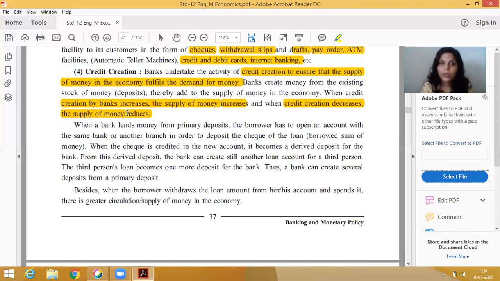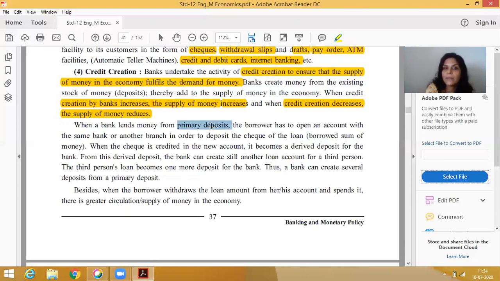Listen carefully. Next, I'm saying that CRR and money supply have an inverse relationship. When the bank lends money, it can lend only from the primary deposit.